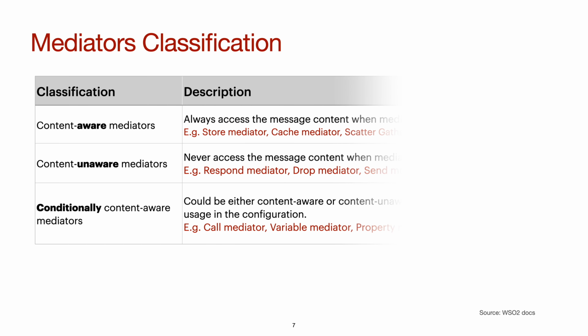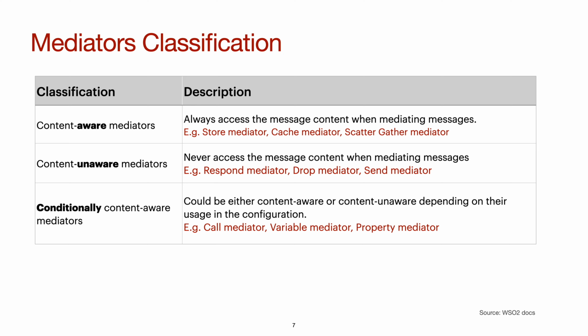Now let's see the classification of mediators. Mediators are classified into three categories: content aware, content unaware, and conditionally content aware. Whenever we have a requirement to access the message content while the message mediation is happening, the mediators used in those scenarios are called content aware mediators.